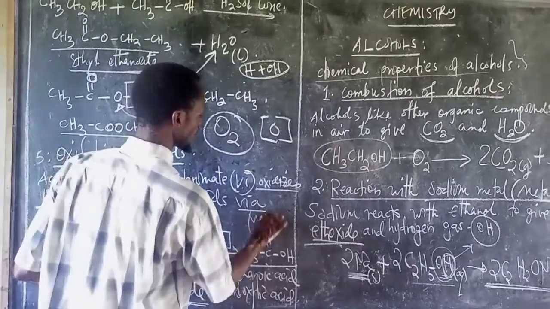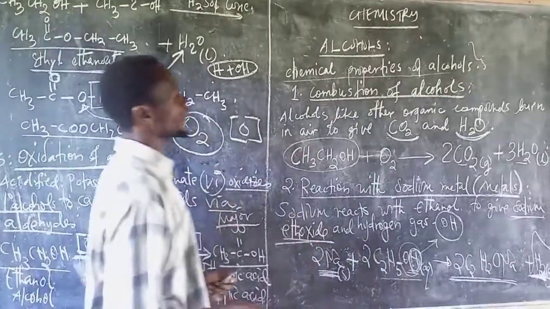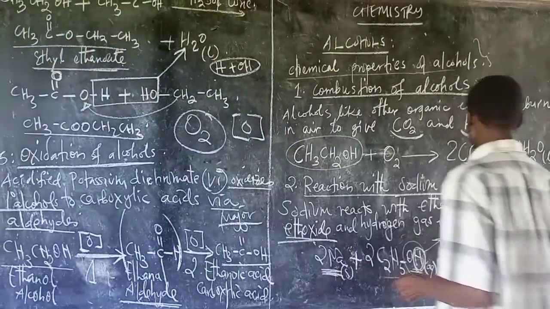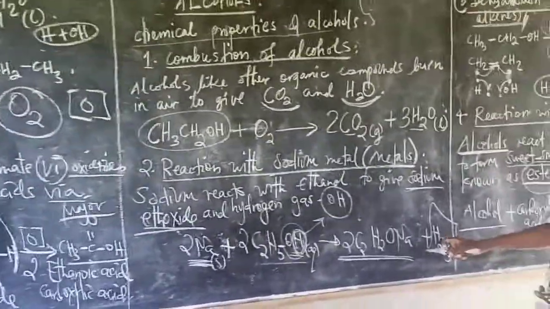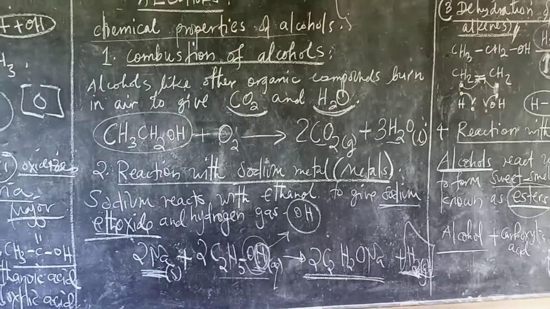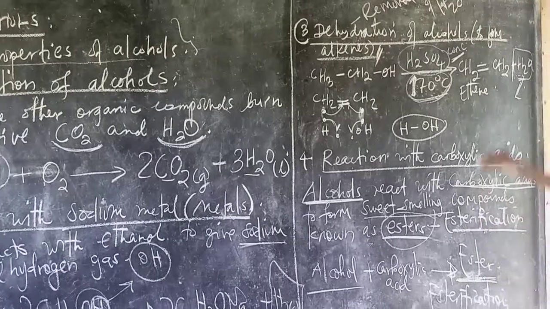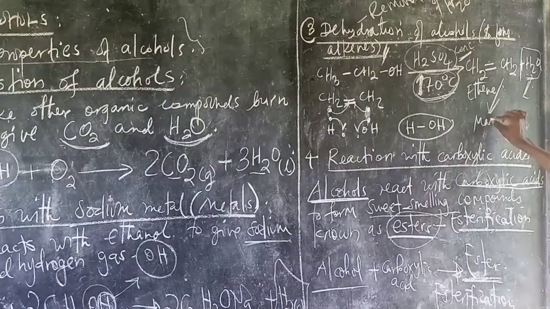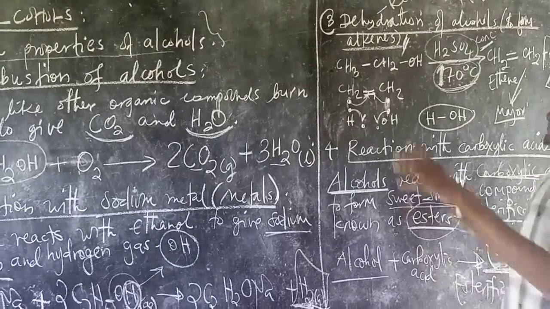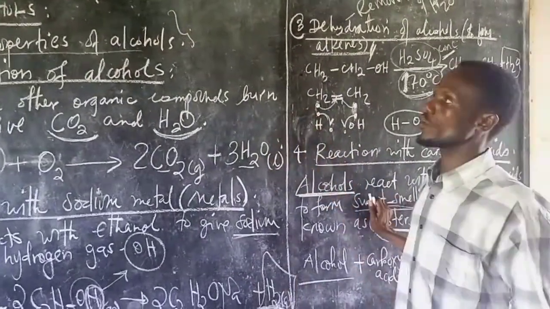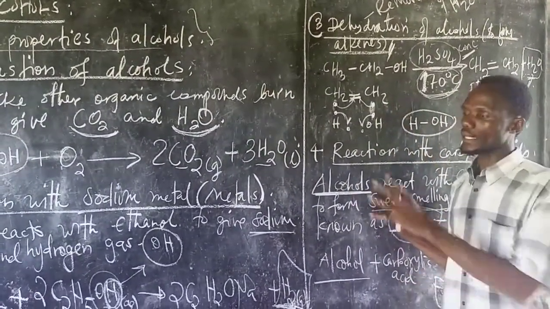So in organic chemistry, we have major products and minor products, and we are not interested in minor products. For example, when you look at this one, you find this is a minor product, or a byproduct. And this also is a minor product. It is removed. What we are interested in is only the major products. This is the major product that is my interest. So that is the end of everything about the chemical properties of alcohol: how they react with other substances or chemicals. And that is all about it.